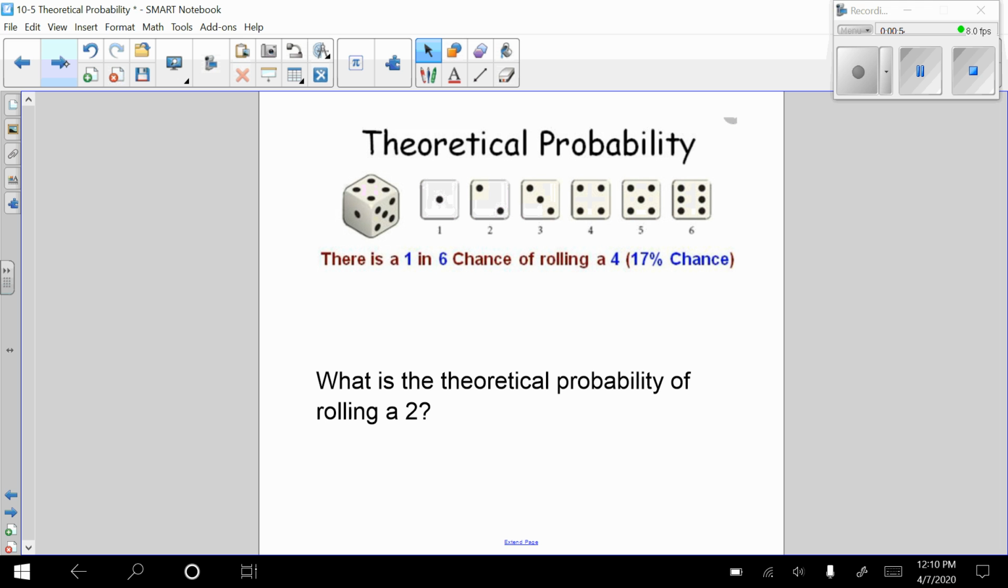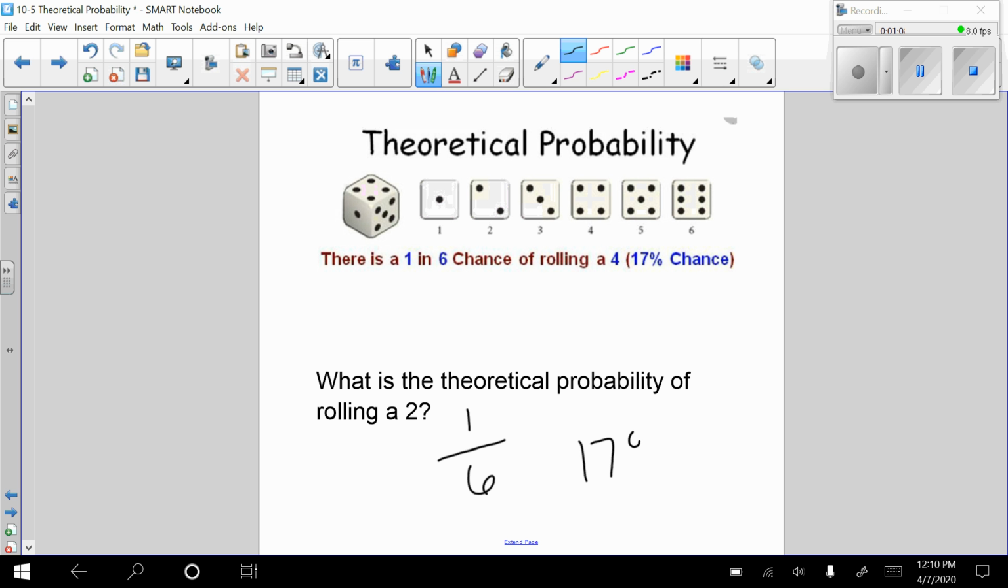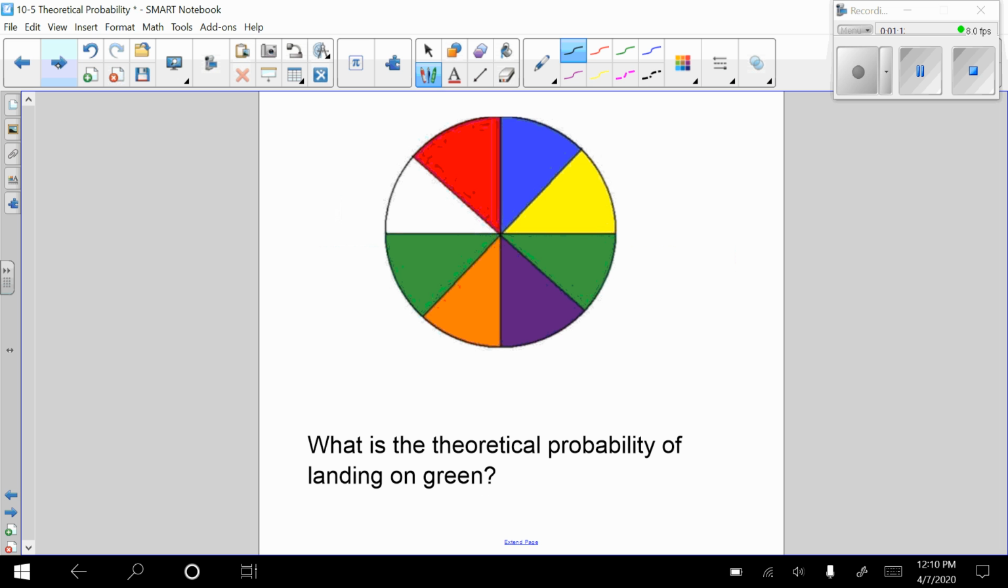If I asked you the theoretical probability of rolling a 2, well, how many 2s are there? There's 1 two out of how many possible outcomes? 6. That means the probability, if I roll a dice, of getting a 2 is 1 out of 6, or 17% chance. What if I had a spinner?